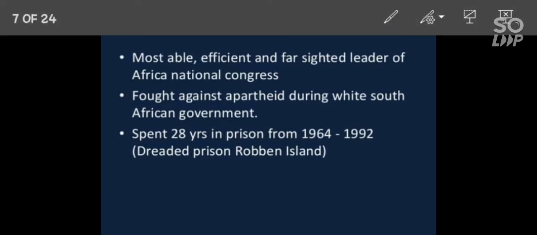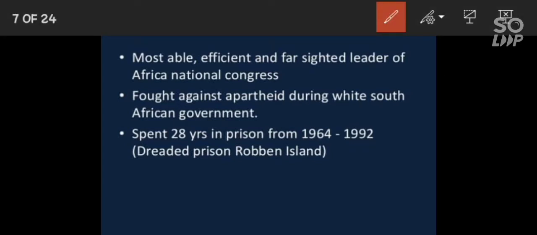Then see how the story changed. Nelson Mandela took command of his country to fight against apartheid. He was the most able, efficient, and foresighted leader of the African National Congress. Children, he was known as the second Mahatma Gandhi in South Africa. He fought against apartheid during the white South African government. This annoyed the white government. The white government took steps and he was tried for treason. He and 7 other leaders were sentenced to life imprisonment and he was sent to jail.